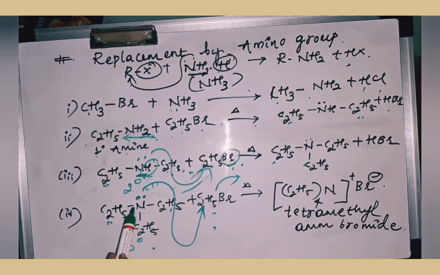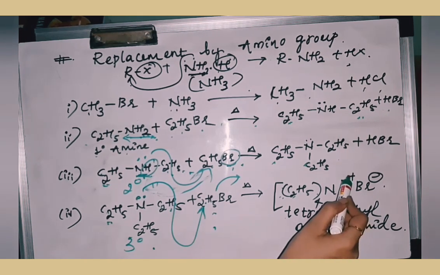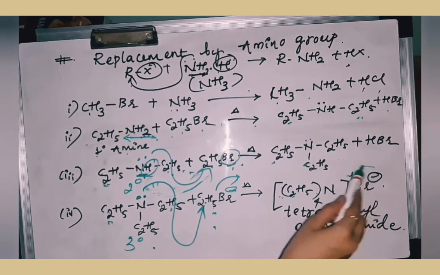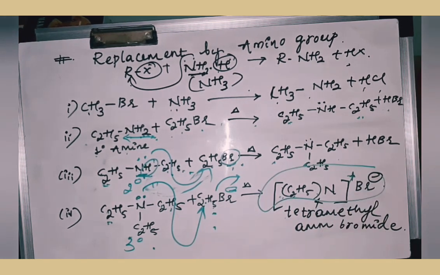So how the reaction will be formed is C2H5, 1, 2, 3, 4 are there. So C2H5 4 times. This N as it is, it has lost its lone pair of electrons. So that is why I have written here a positive charge. In order to stabilize this positive charge, the negative charge, that is Br minus, will be surrounding this. This is called tetraethyl ammonium bromide.